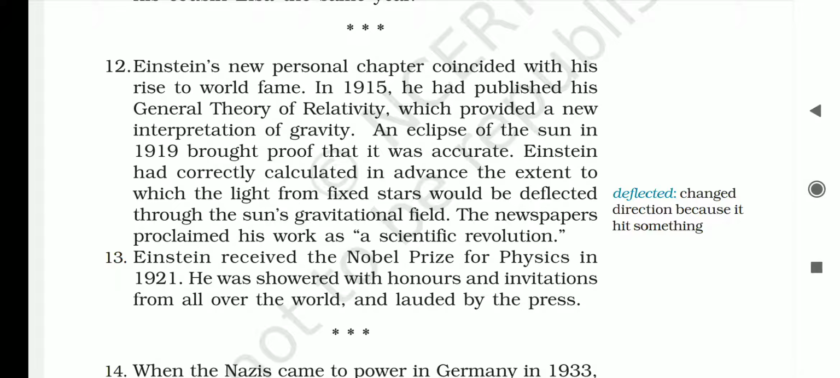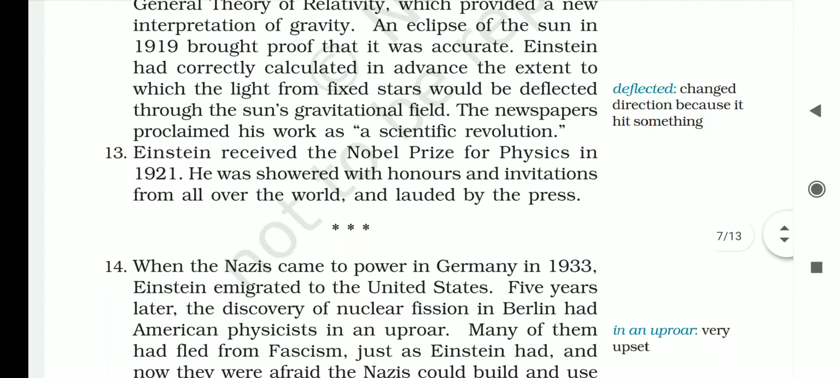So it was announced that Einstein's work was a scientific revolution, and he became famous in the world. Einstein received the Nobel Prize for Physics in 1921. He was showered with honors and invitations from all over the world and lauded by the press. So because of this achievement, Einstein was also awarded the Nobel Prize for Physics in 1921, and he got invitations for attending many events from all over the world. He also got respect and praise from all the newspaper agencies. Lauded means praise.